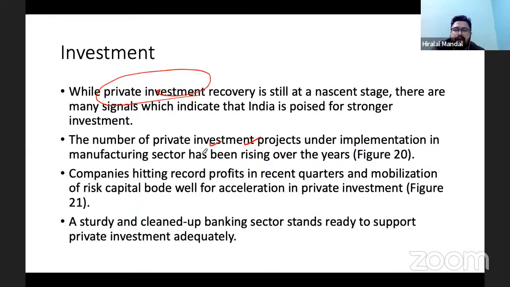Manufacturing sector, the implemented projects in various sectors under manufacturing are also rising, largely because the government of India has initiated the PLI, production linked initiatives. Almost 14 sectors, the government has announced a PLI for 14 sectors. Earlier, when the data was collected, there were 13 sectors with a PLI, but later they also included chip making, semiconductor. So it has announced PLI for semiconductor as well.